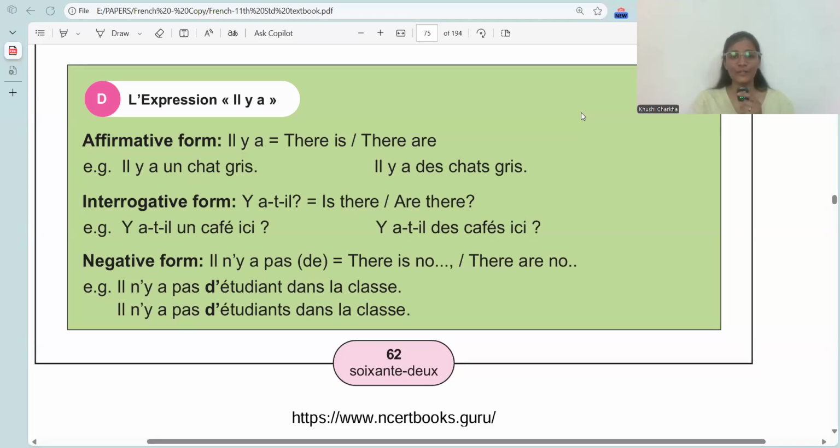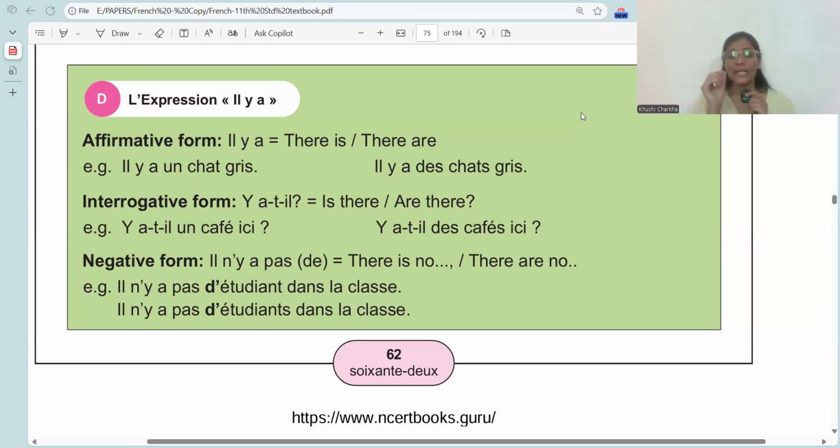In this video, we are going to learn a very important expression. This video is relevant for everyone who's learning French. The text which you can see in this video is from your HSC 11th standard textbook, Rencontre, chapter number 3, Grammar. Now, what is the expression? By expression, I mean a phrase.